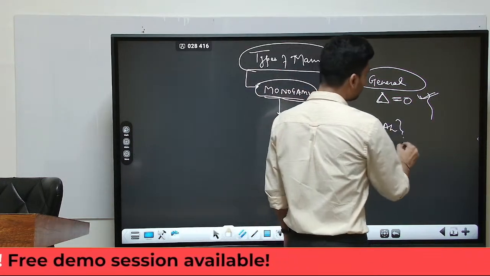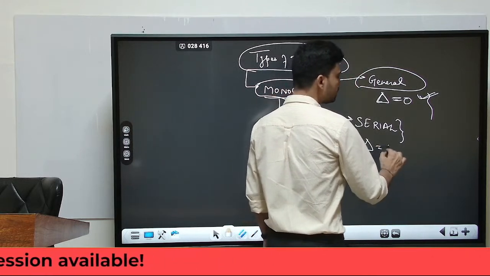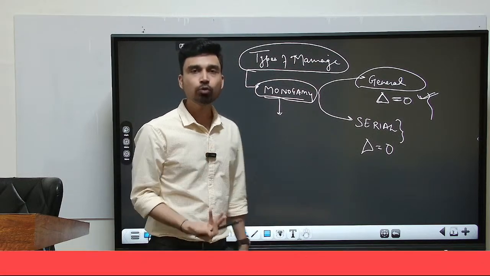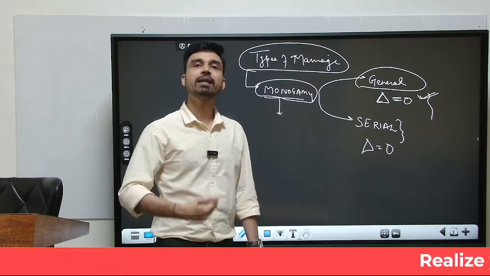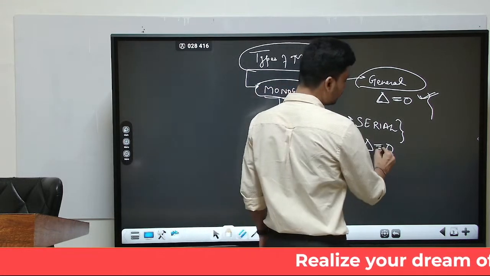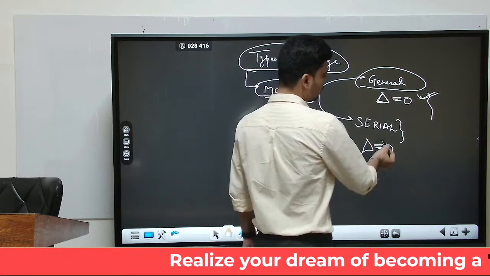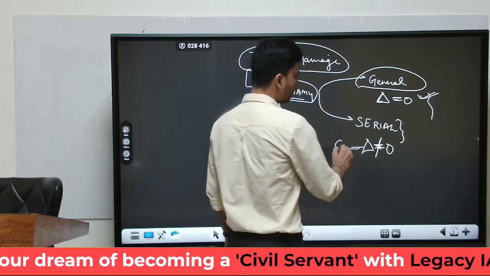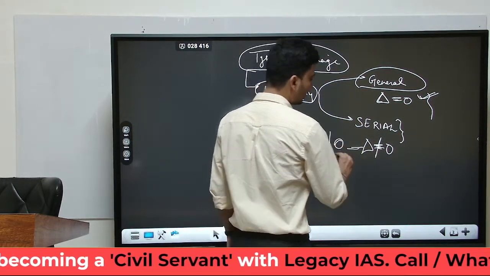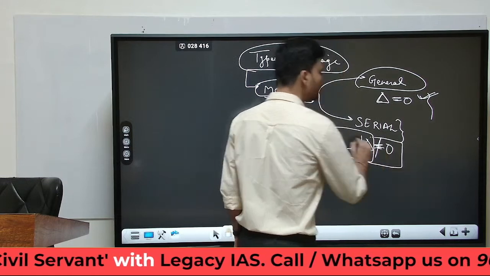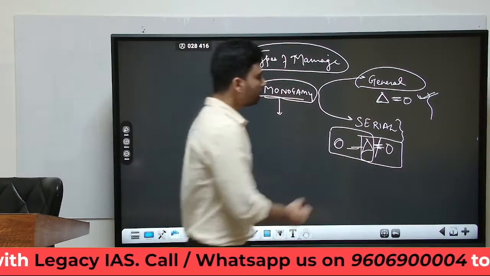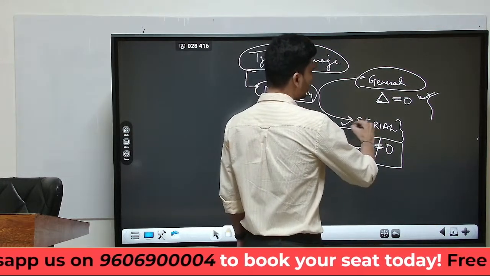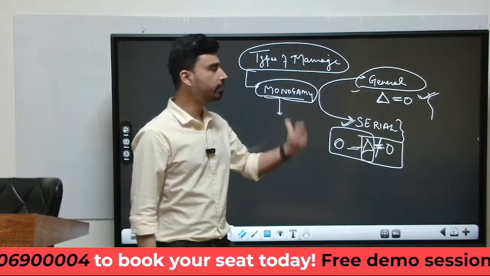Serial monogamy, on the other hand, is where a person is married to another individual for a particular period of time, and if a divorce has taken place, then after the divorce the person can marry some other individual. That means suppose initially this male was married to this female, now the marriage broke down because of divorce, then this male can marry another female. So here what is happening, at any one given point of time, this person is married to only one female. However, there are two females in his life, or two wives we can say, and that is how we can define serial monogamy. So general monogamy and serial monogamy.